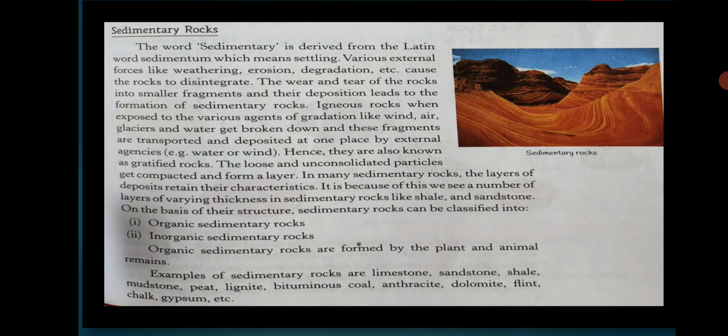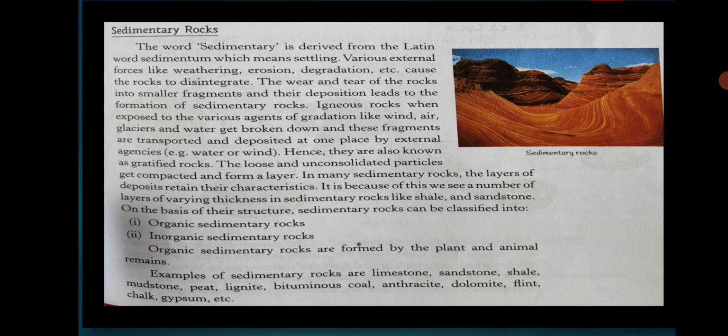The word sedimentary is derived from the Latin word sedimentum, which means settling.